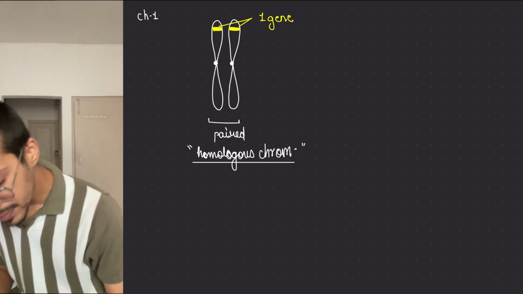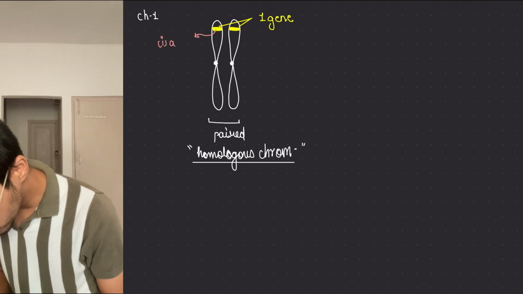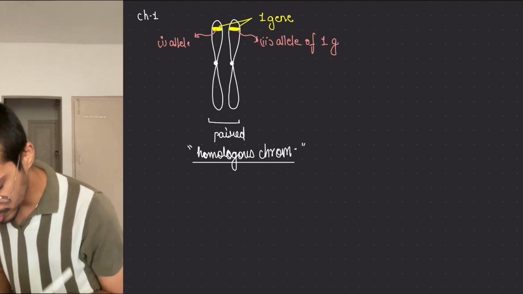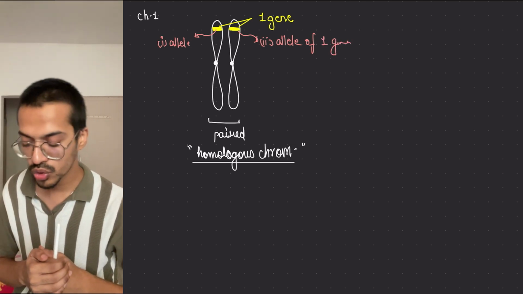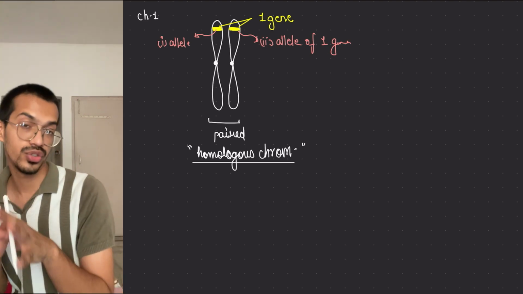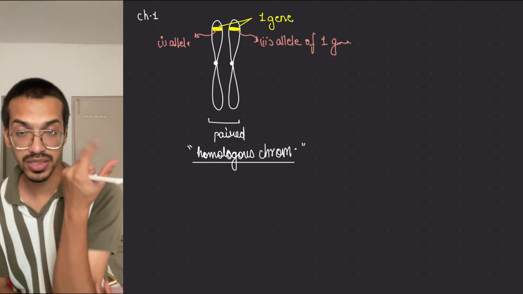So what are they? They are the different alleles of it. This is the first allele present on one chromosome, and this is the second allele of one gene. So this thing you have to remember. Now you understood what an allele is. Alleles are the contrasting characters of the genes, and genes are what? These are certain locations present on it.